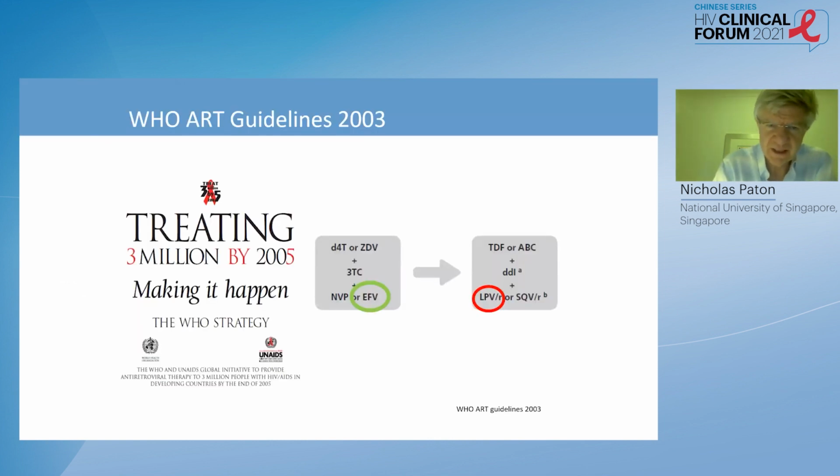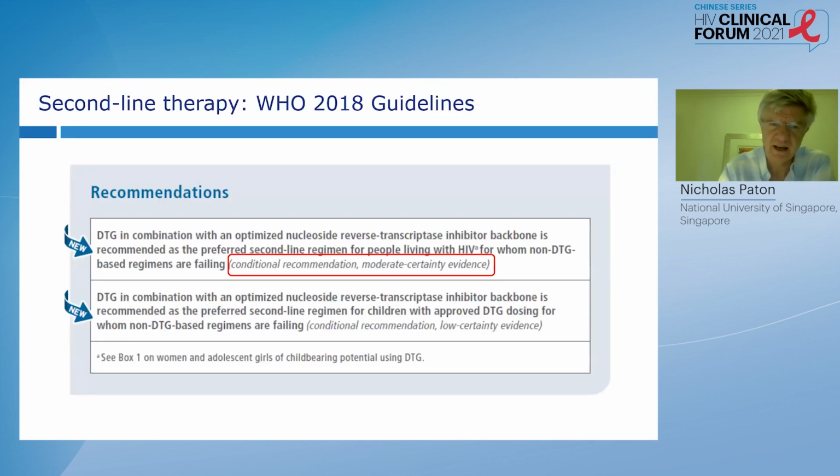So for the longest time, the WHO have recommended a switch from a non-nucleoside-based regimen first line to a PI-based regimen in second line, and also switching the nucleosides. But in the 2018 guidelines, WHO changed to recommend switching from a failing efavirenz-based regimen to going on to dolutegravir plus 2 nucleosides as the second line regimen.